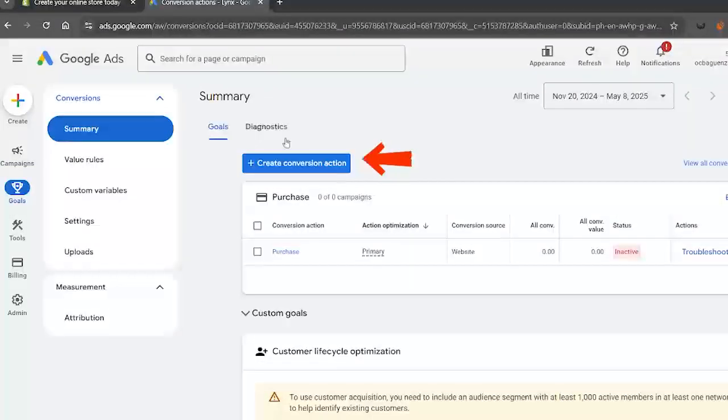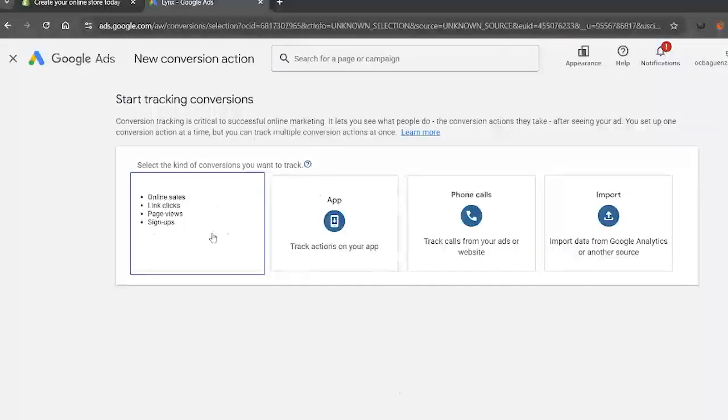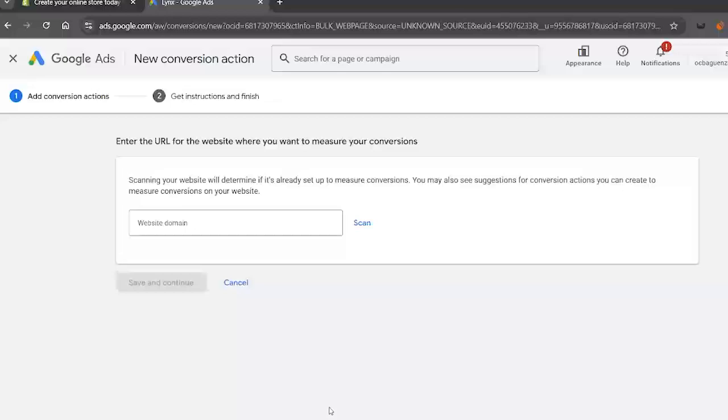Click on Goals. As you can see, you'll find the conversion option. Click on that and then choose Website as your conversion source. Enter your website domain, let Google scan your site, and then fill out the conversion details.